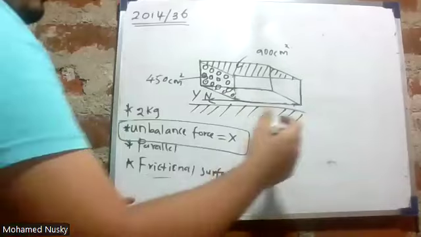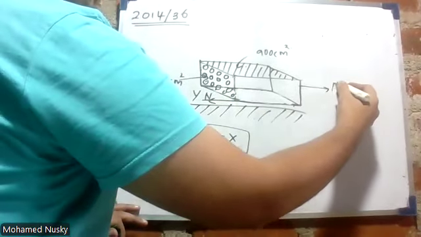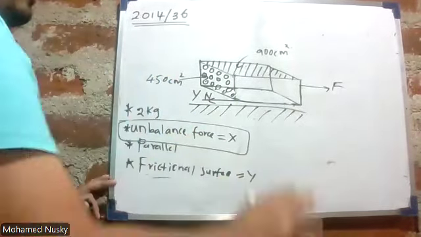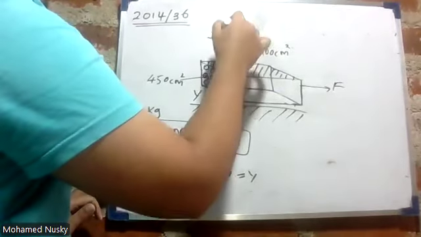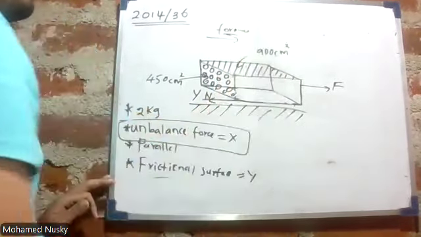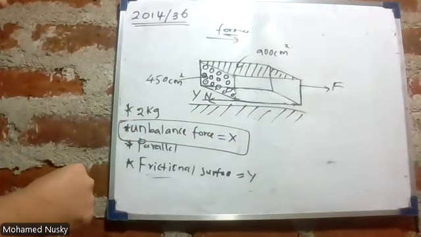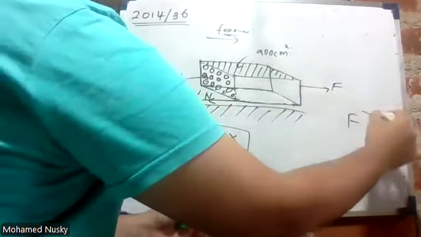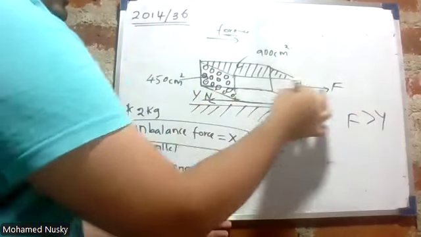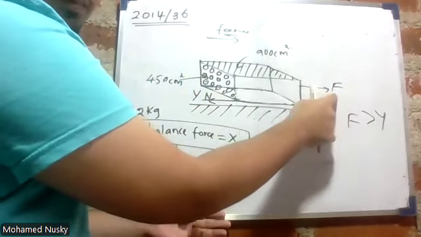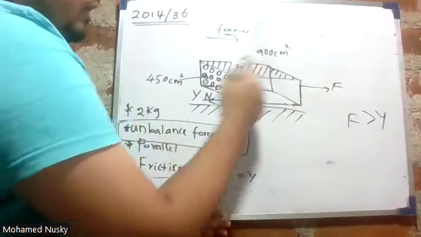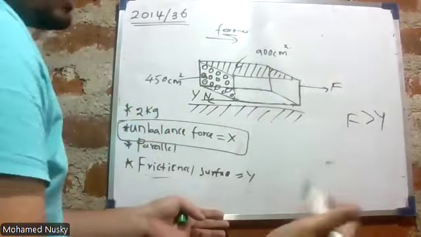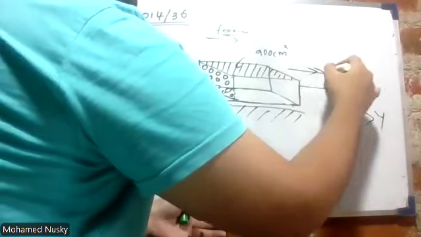So, I'm going to apply a force, let's take F, in the forward direction. When I apply a force in the forward direction, and that force is greater than y, the frictional force is overcome. I'm going to apply a force such that it is greater than y. If this force is greater than y, it is for sure that this object will be moving in the forward direction.